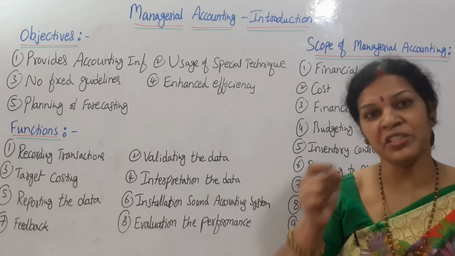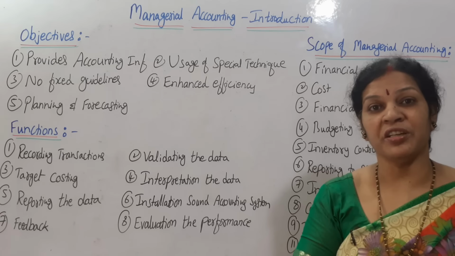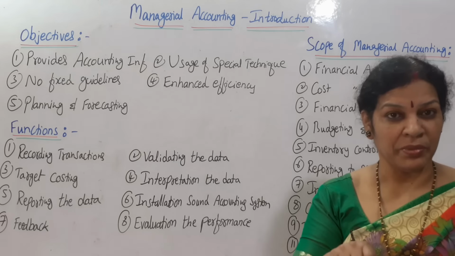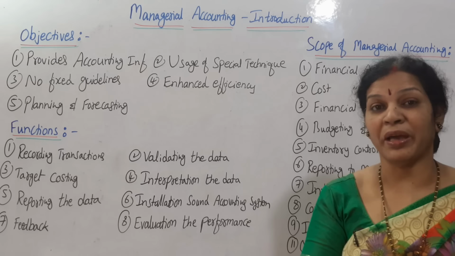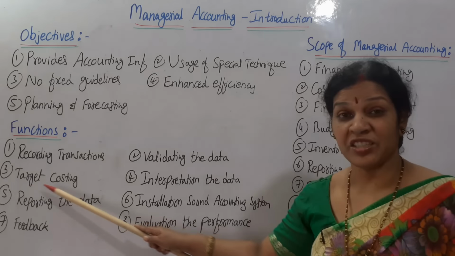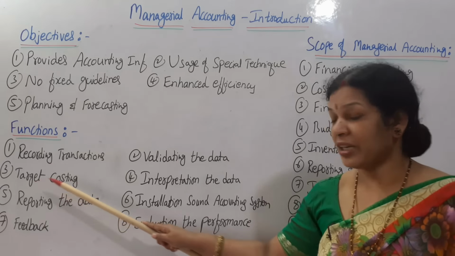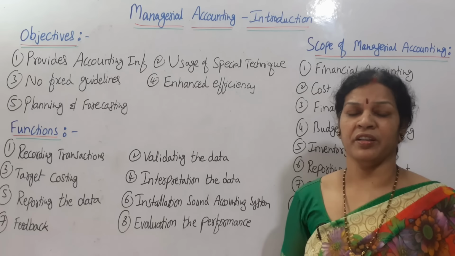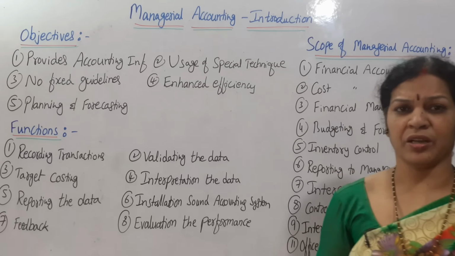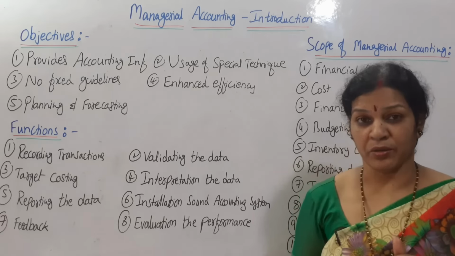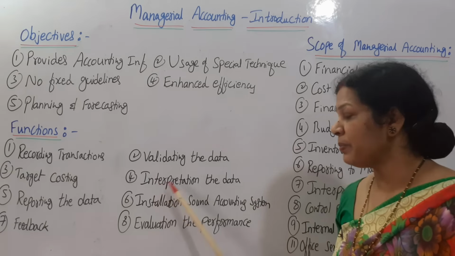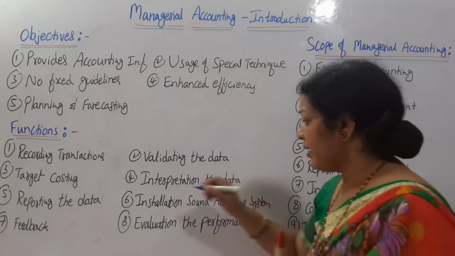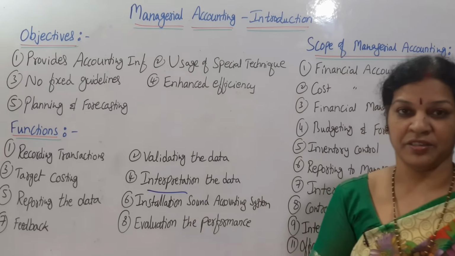Only a few concepts which are related to managerial decisions, management requirements, and which will be useful as guidelines for the management. That kind of data only, that is target costing. So that target cost will be taken, and interpretation of the data is very much important. Whenever any managerial accountant is preparing accounts, he has to give the interpretation. Interpretation means analysis of what he has done.